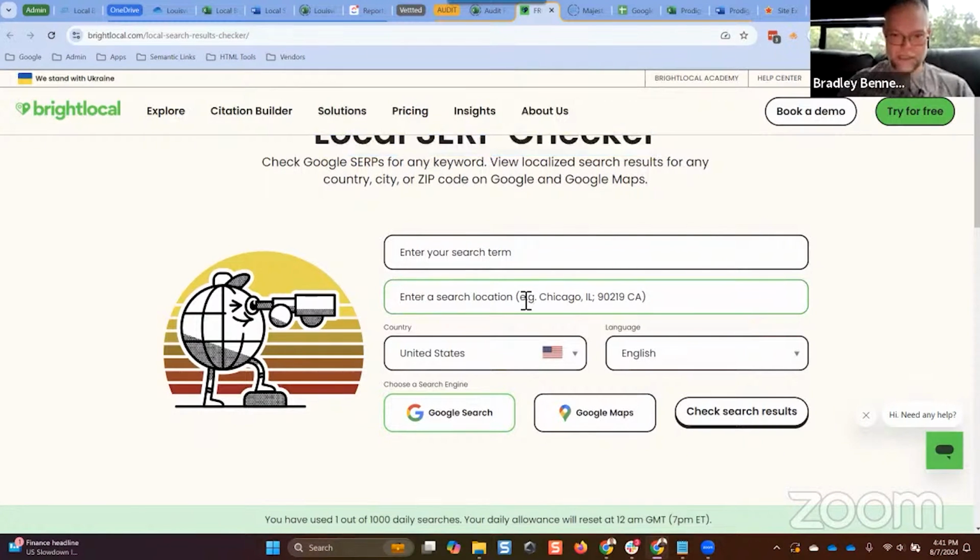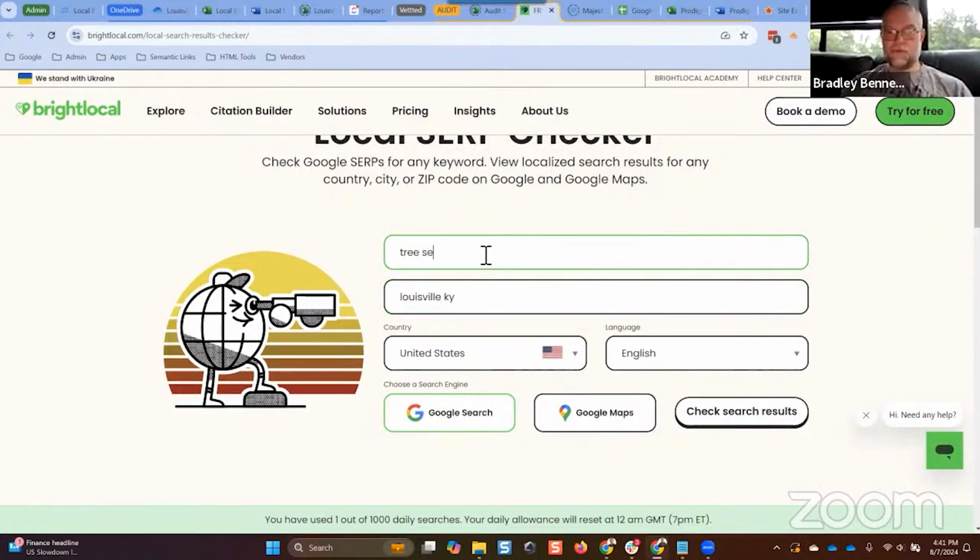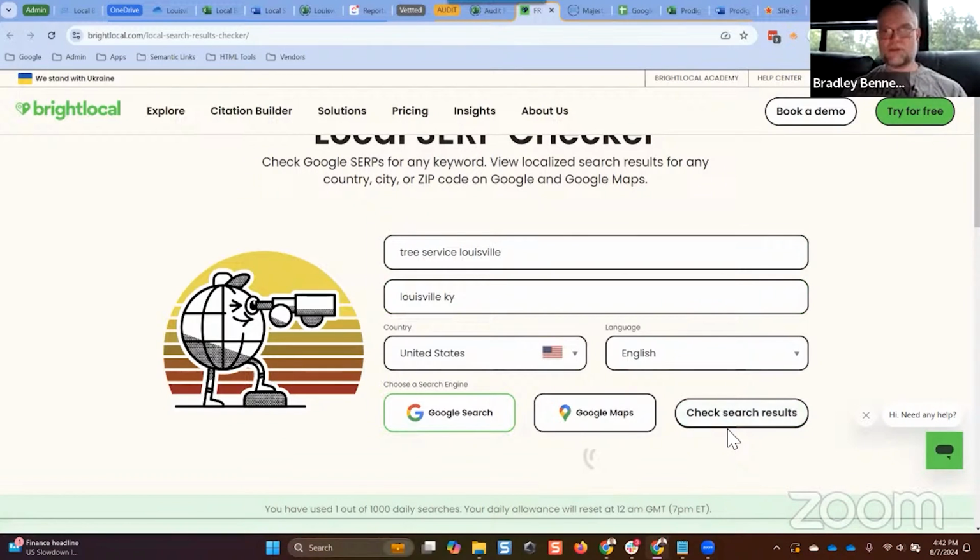Okay, so in this case, I would say let's go search for Louisville, KY, and then whatever search term I want in there. So I could do just the general search query, or I could do the search query with the location modifier. I could do it with near me. I could do it any which way I want, whatever it is that you want to analyze. So let's just say tree service Louisville is the keyword that I'm searching for with the browser geolocated in Louisville. Then I'm going to click on Google search, check search results.